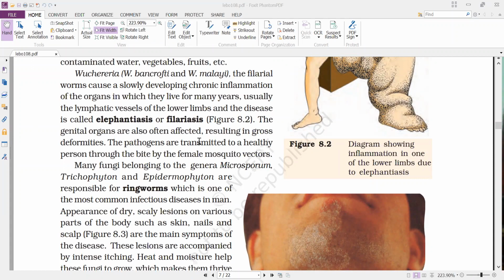Anybody is having any doubt regarding elephantiasis?